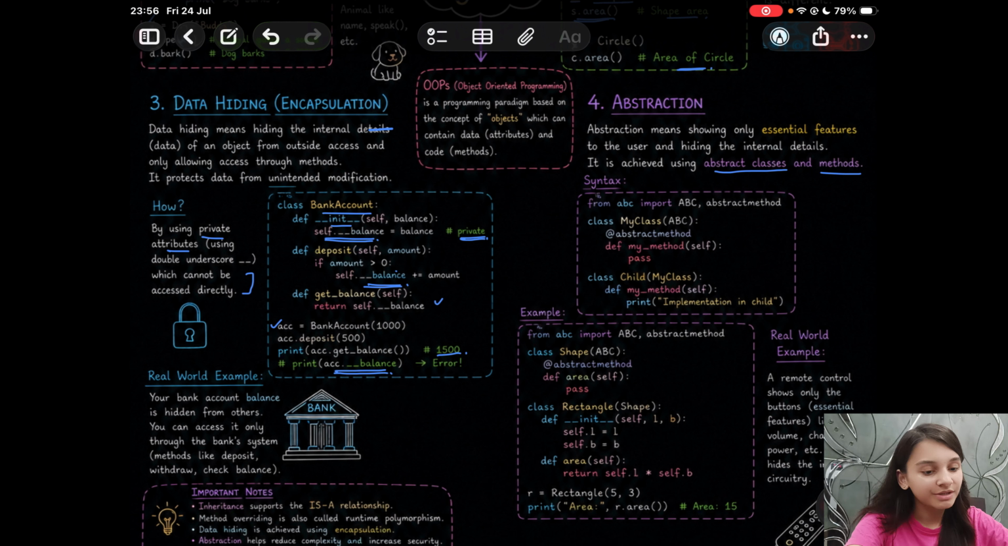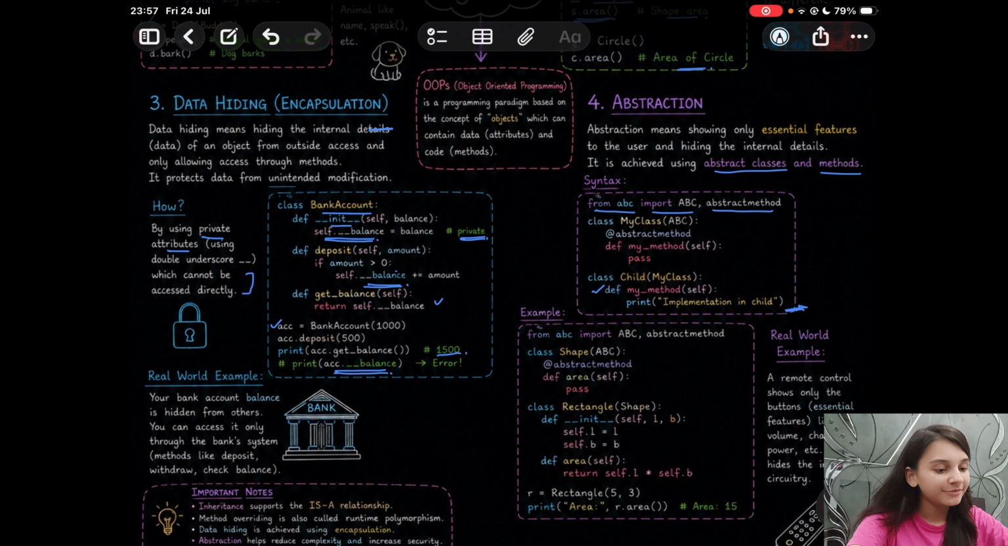So let us have a look at the syntax now. From abc, you import ABC comma abstractmethod. Then you define my class, in brackets you mention ABC, @abstractmethod. You define the methods. Then we create another class, the child class, which inherits the properties of my class. We are making use of method overriding here, def my method, and then. This is abstraction.